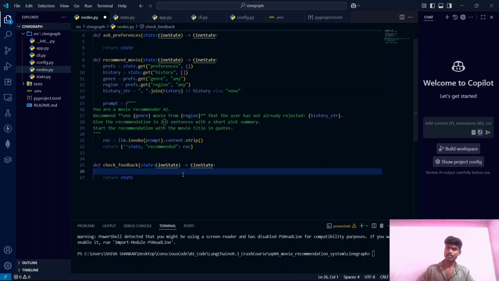Now, since we have the three nodes ready, it's time to wire them up together inside a single workflow. We will be doing that inside this app.py file. We will also include that loop which will handle the rejected movies, which ensures that the chatbot will not repeat the recommendation which we have rejected.